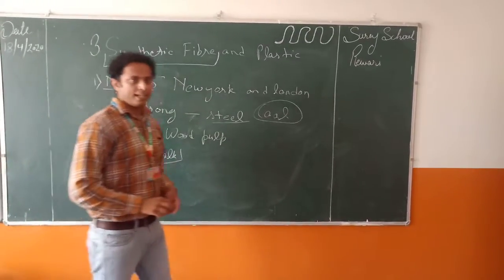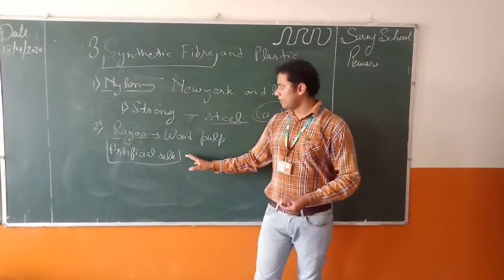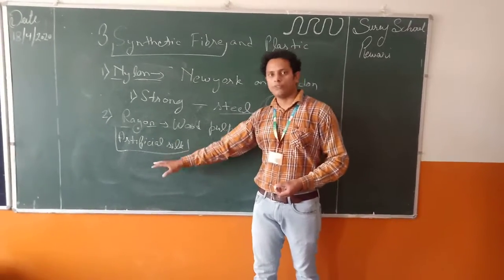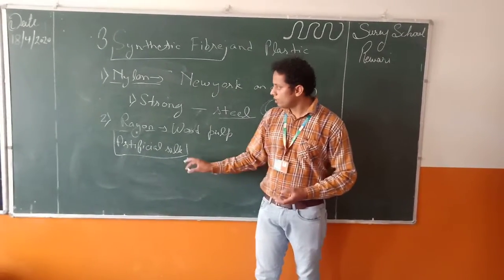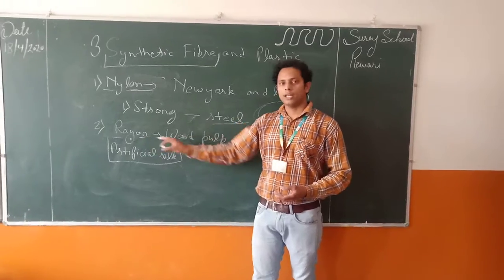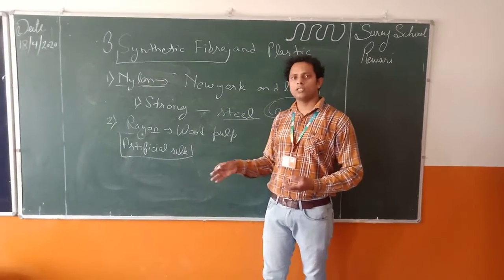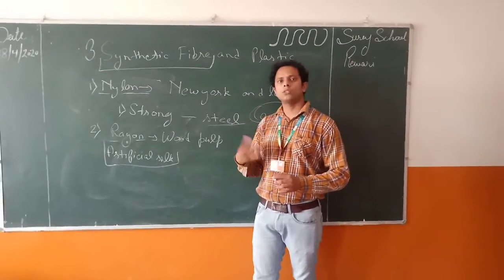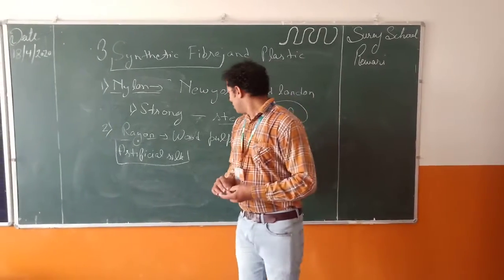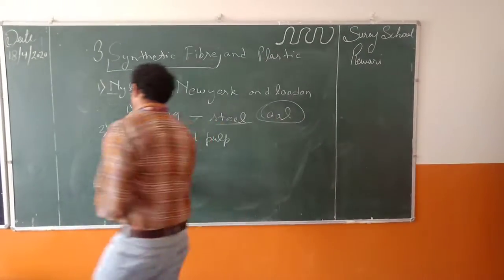Because of its shiny texture, it is also known as artificial silk. Rayon can be used instead of silk to make different materials or some clothes. Now the third one is